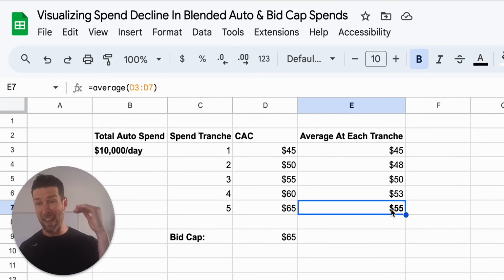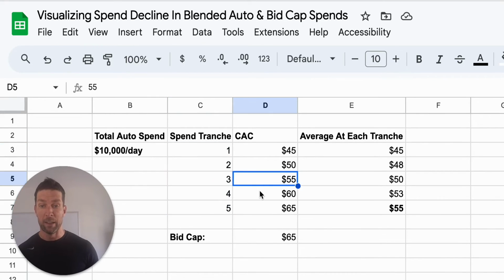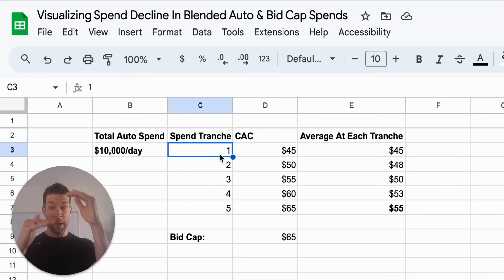So in that world, what you need to do is begin to understand that your spend is not really $10,000. It's not one $10,000 spend. It's a bunch of smaller tiers of spend, or tranches of spend. This is a really crude way to visualize it, but just imagine that you have 5 tranches of spend, where each of these represents $2,000 in spend, considering that spend and performance have this inverse relationship.